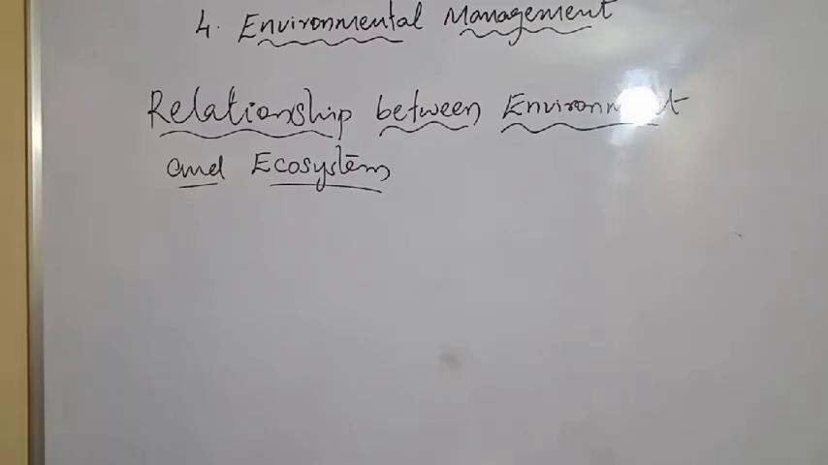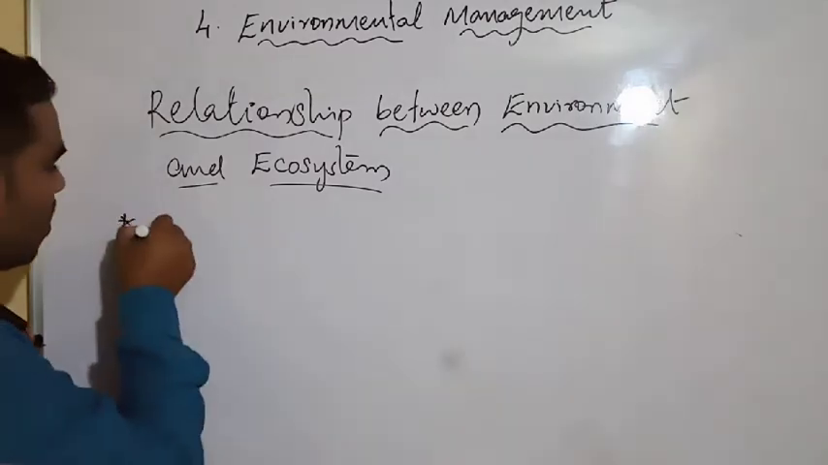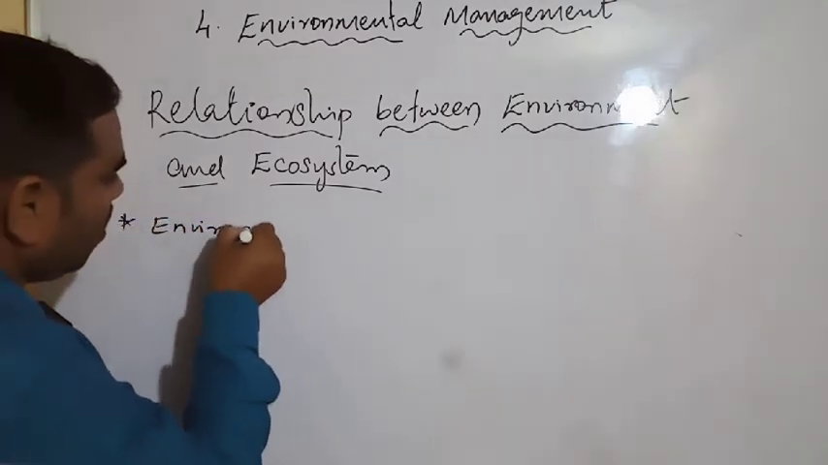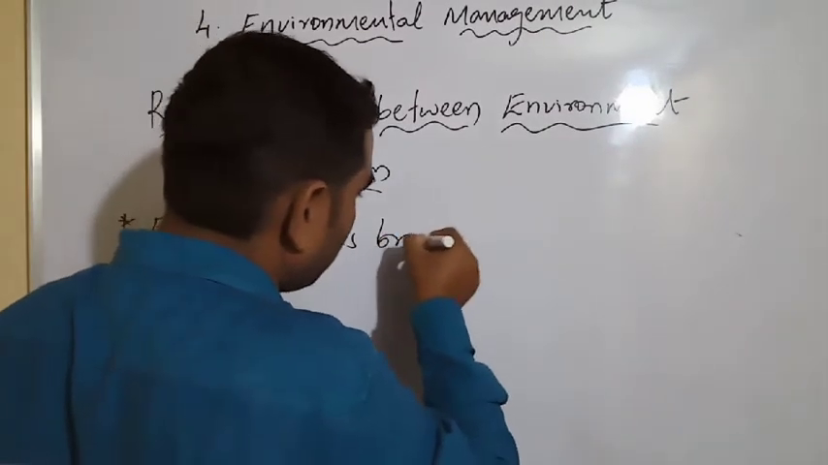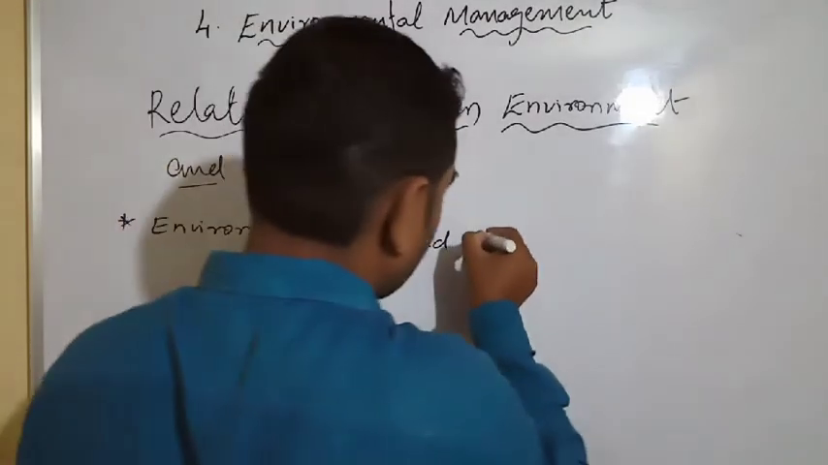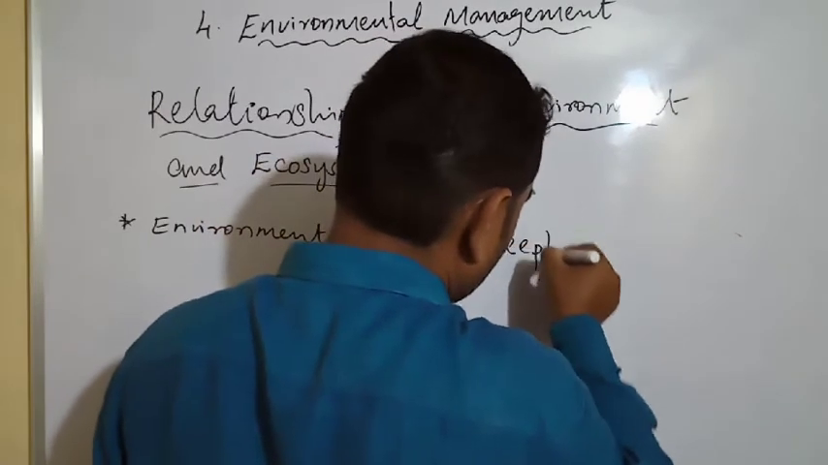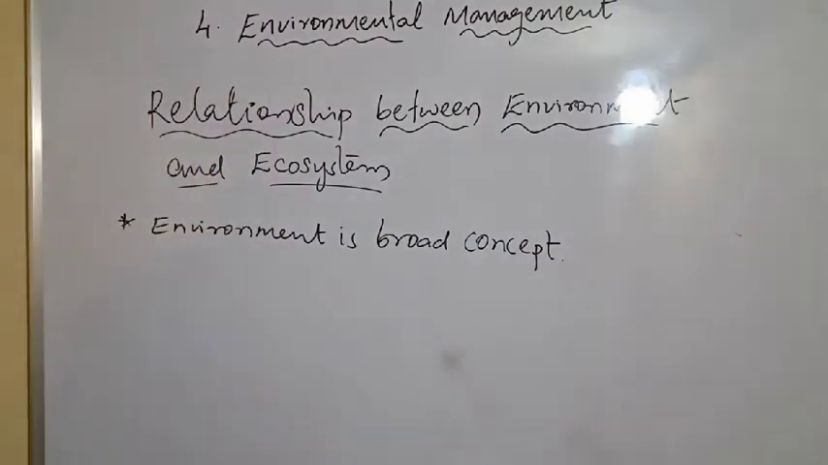Environment is a broad concept. What is environment? Environment is broad, so it is a concept. It is a broad concept. What is it? See, the physical, chemical components and biological factors affecting living organisms in any possible way are collectively called the environment.